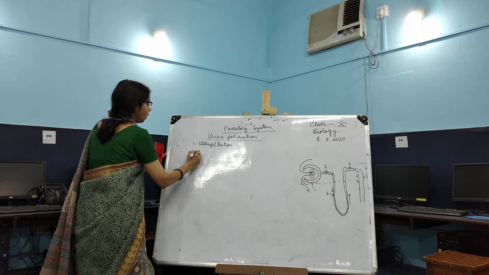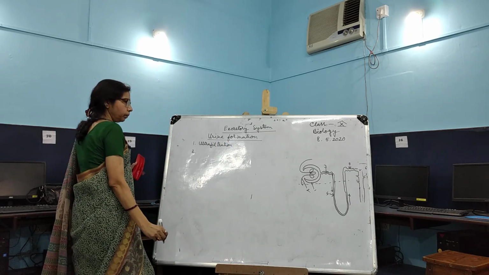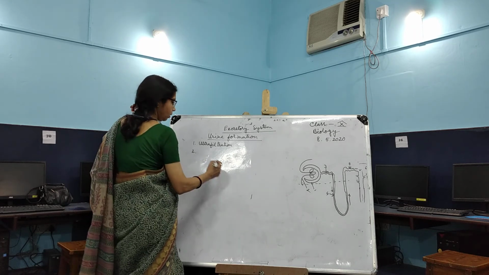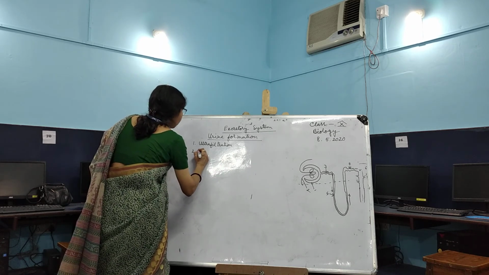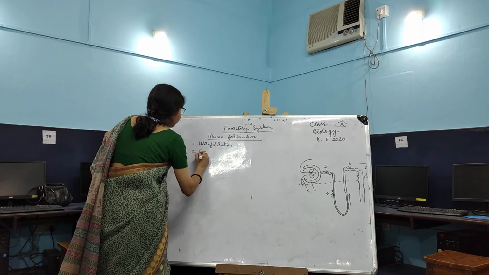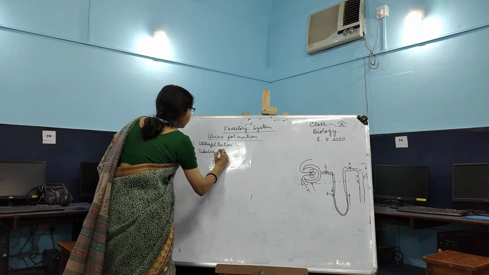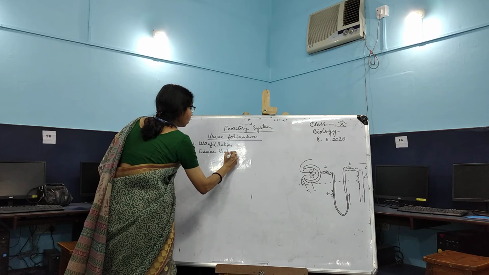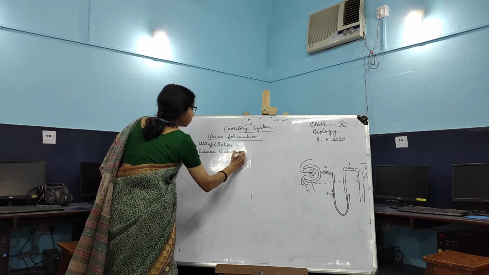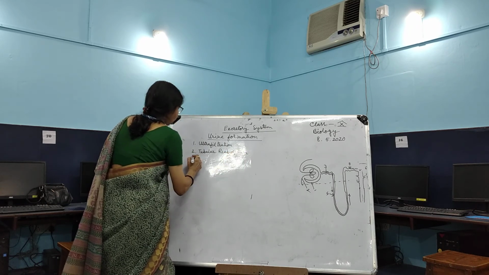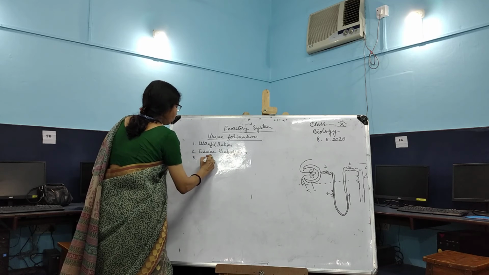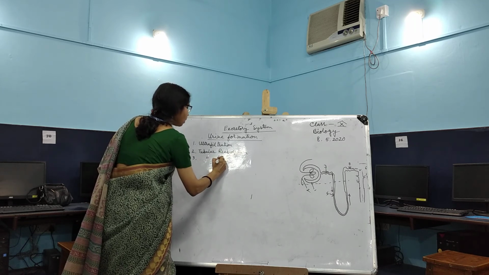The second is called tubular reabsorption. And the third is called tubular secretion.